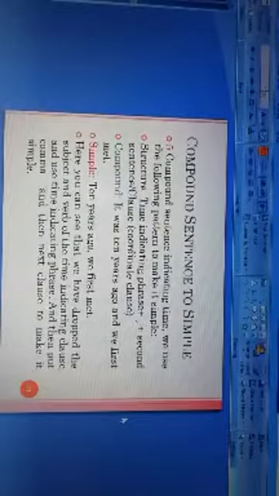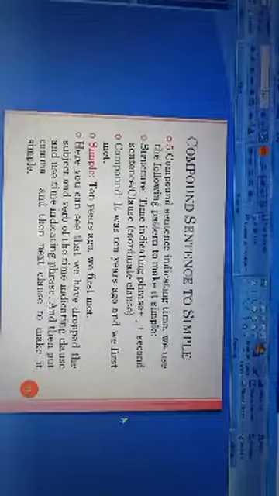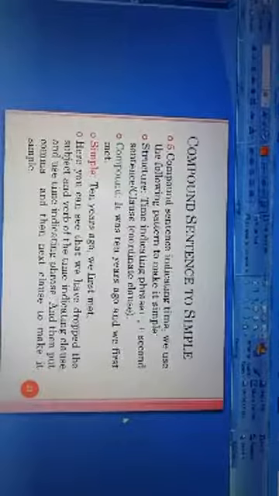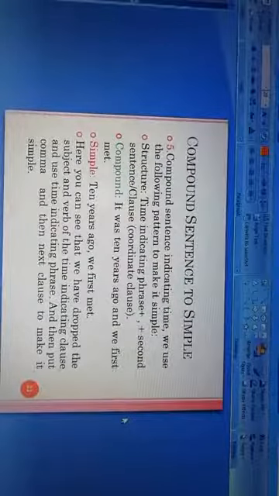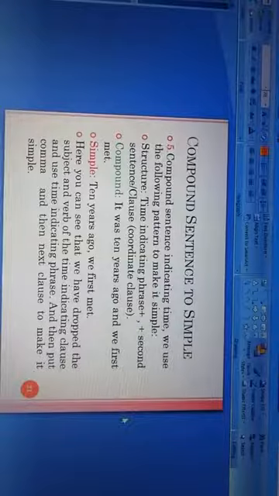Here in this sentence you can see that we have dropped the subject, that is it, and also verb of the time indicating clause, that is was. Instead we use time indicating phrase. What is that? 10 years ago. This is the time indicating phrase. And then we put a comma, and then we will write the next clause, that is 10 years ago we first met. This is the simple sentence.